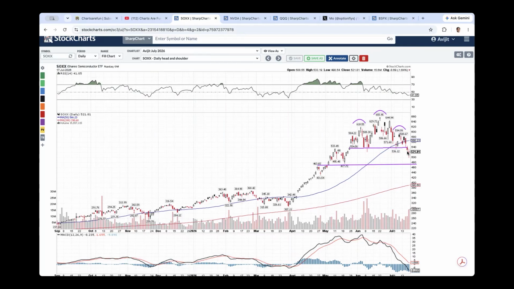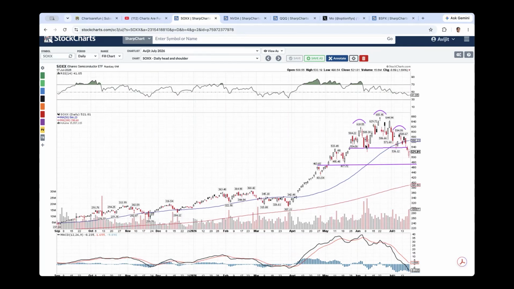Semiconductors in particular didn't do so well in reaction to earnings. There was Micron earnings in late June. It sold off after that. And then more recently, we had TSMC's earnings last Thursday, and that sold off as well. So those reactions to earnings have not been good.